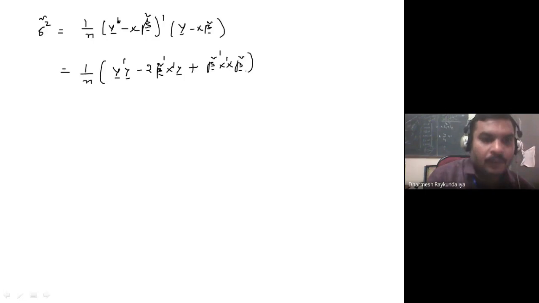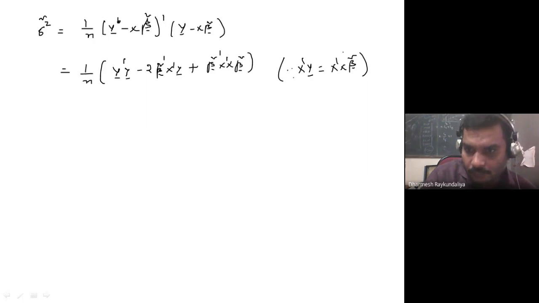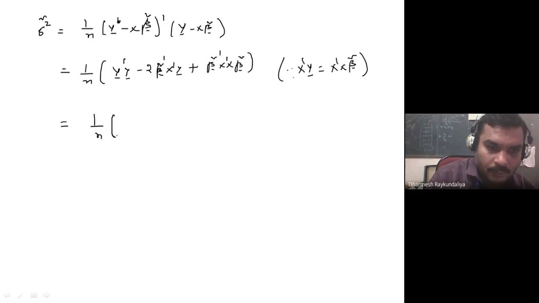But we know that it also satisfies the normal equation X dash y is equal to X dash X beta. So whenever you get X dash X beta curl, you can substitute X dash y. So I'm substituting here X dash y. So I get 1 upon n, y dash y minus 2 times beta curl transpose X transpose y.